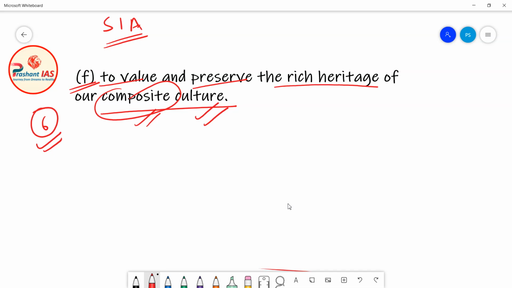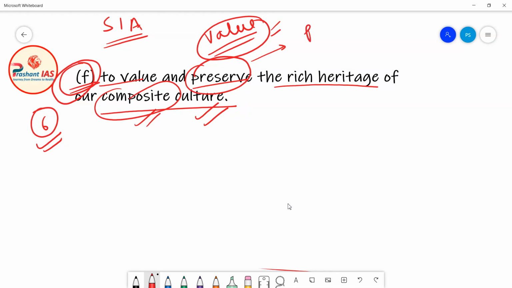So this fundamental duty is instructing the citizens of India that first of all, value your culture. Valuing your culture means you know that your culture is priceless. So just value your culture and moreover preserve your culture. Preserve your culture means protect your culture. So this fundamental duty is instructing the citizens of India to value and to preserve their culture. This is the simple meaning of this fundamental duty.